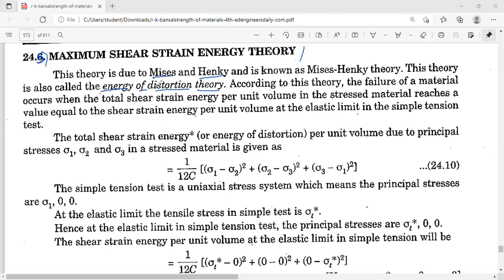So which theory is called the energy of distortion theory? And 4 options will be given. So maximum shear strain energy theory is nothing but the energy of distortion theory.